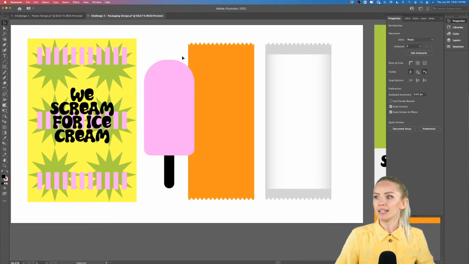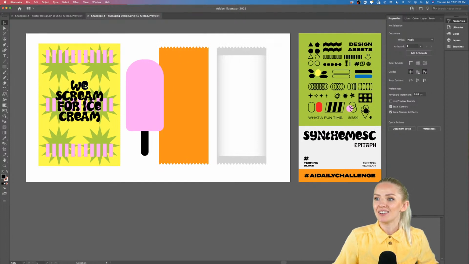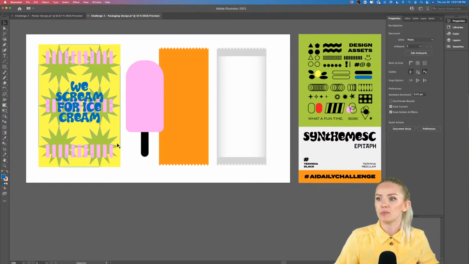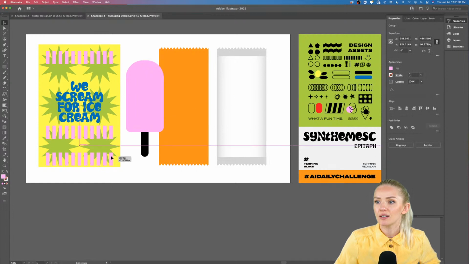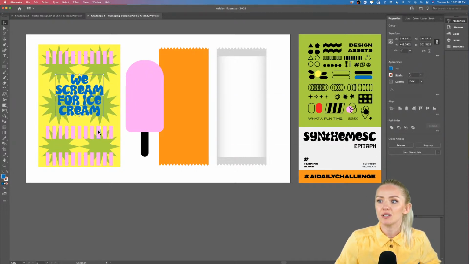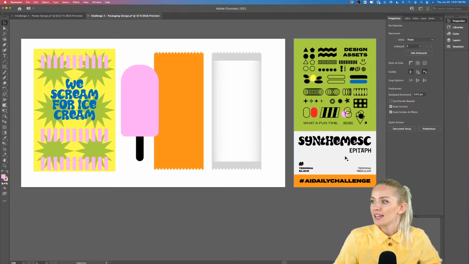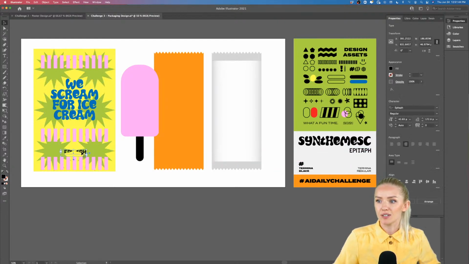Now, another thing that we can add, let me see if I can add any color that will work. I think the blue is a little bit more calm. Yeah, that should work. Something like that. Just place things around until you see it's well legible and it's also cool and interesting. So we're going to use the epitaph font by holding Option and just copying and pasting it into our design.